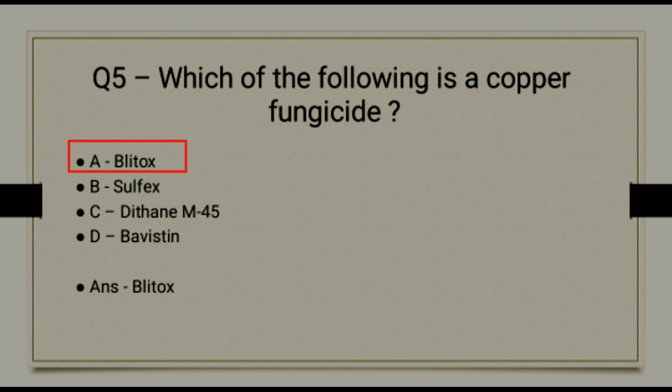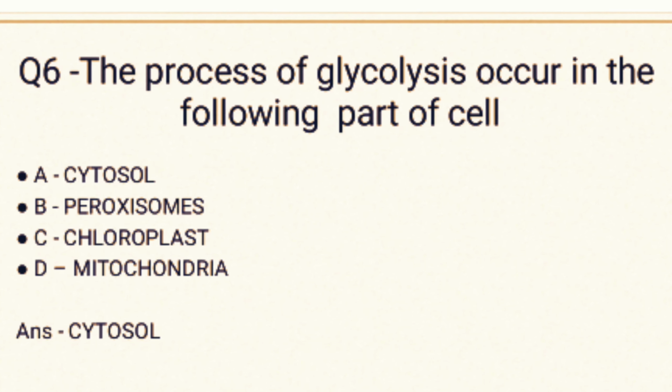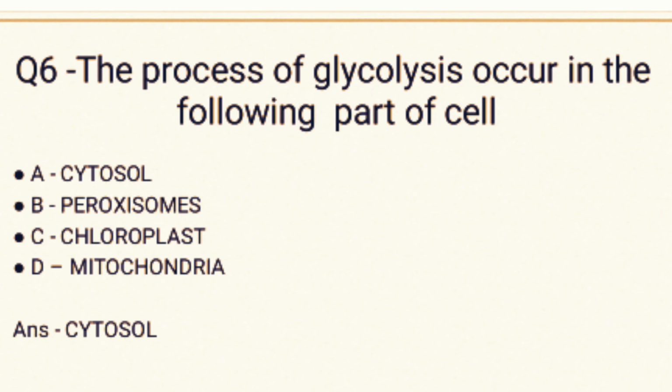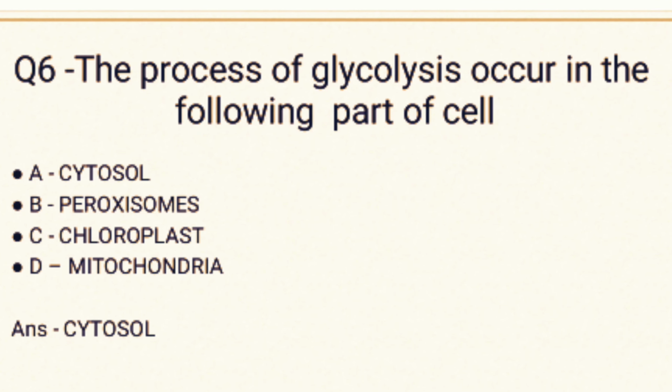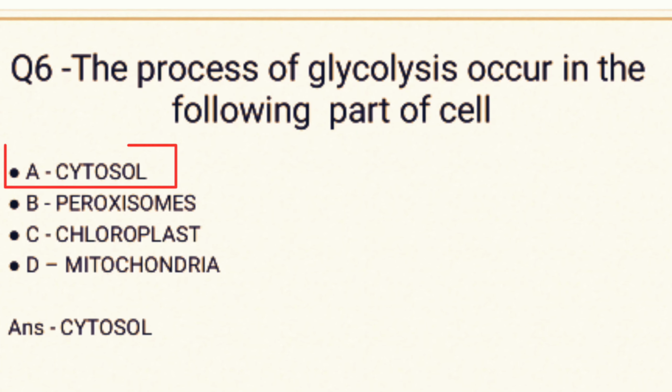Question 6. The process of glycolysis occurs in the following part of cell. And the options are cytosol, peroxisomes, chloroplast, mitochondria. And the correct answer is cytosol.